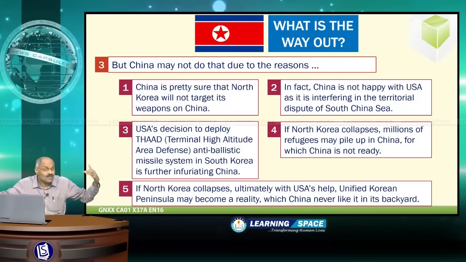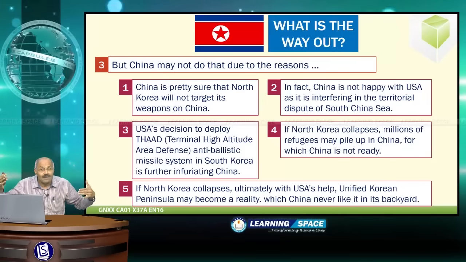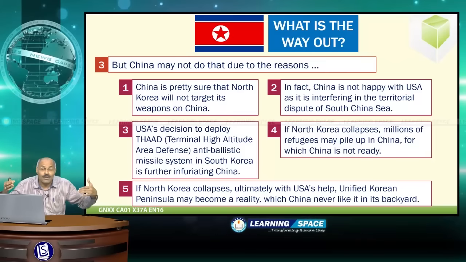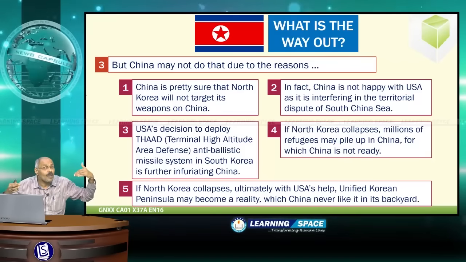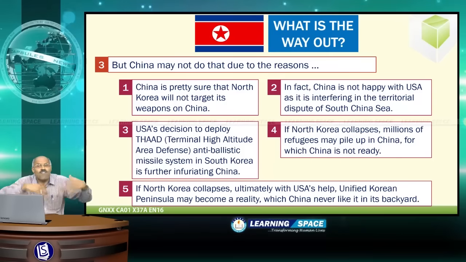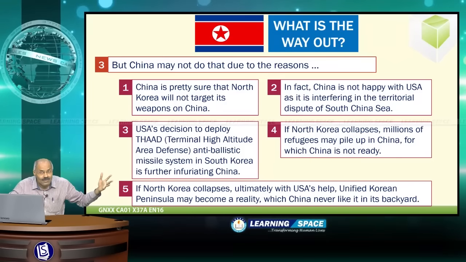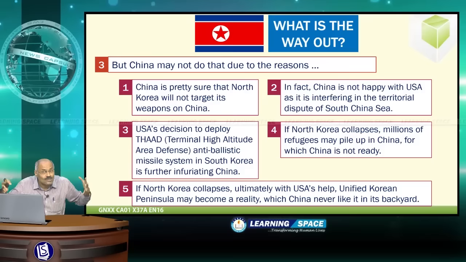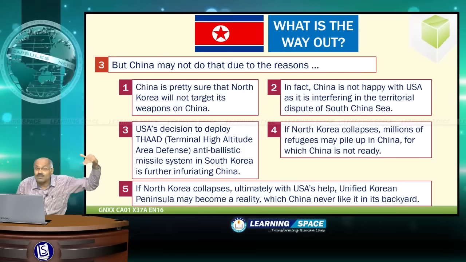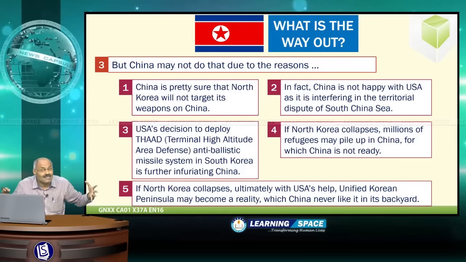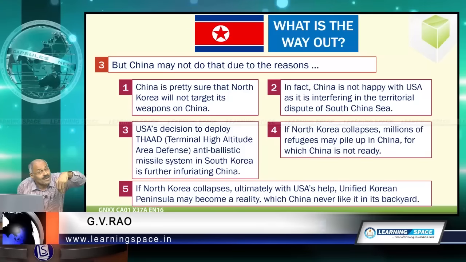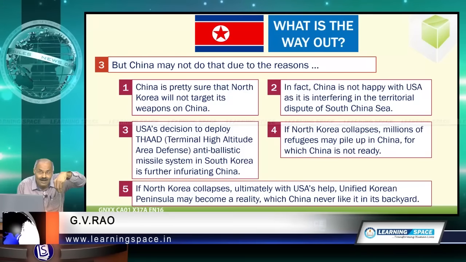Then if North Korea collapses, with the help of the United States of America, a unified Korean peninsula may become a reality, and definitely China would never like it in its backyard, because a unified Korean peninsula promoted by the United States of America will not be palatable to China. So under these circumstances, China strategically is not stopping the nuclear program of North Korea.